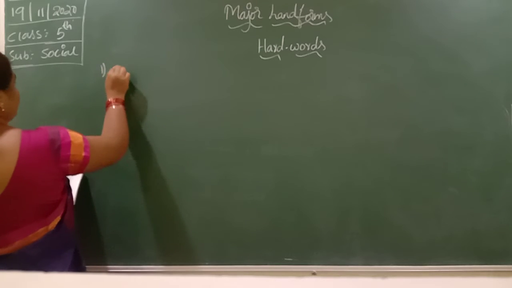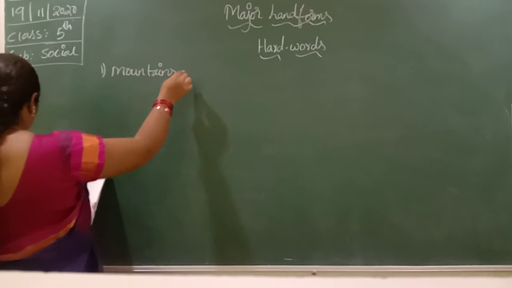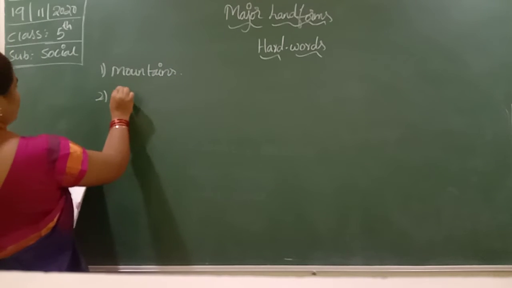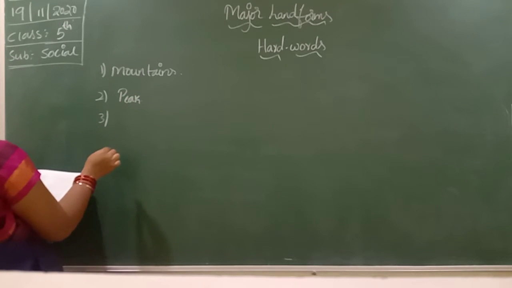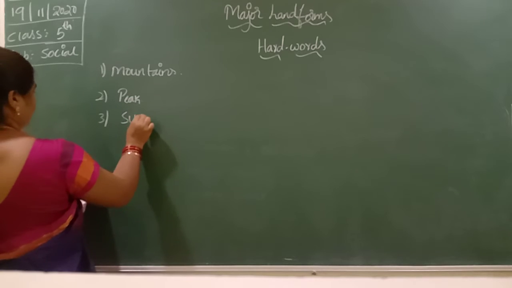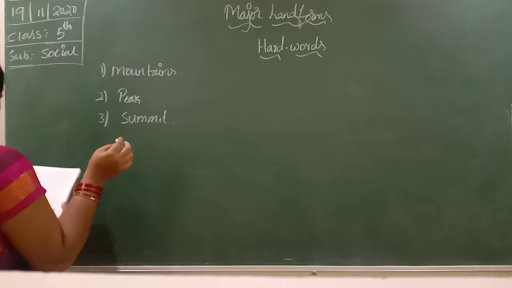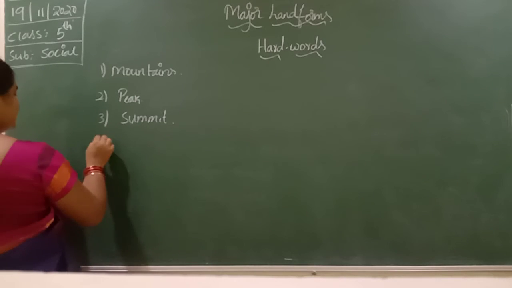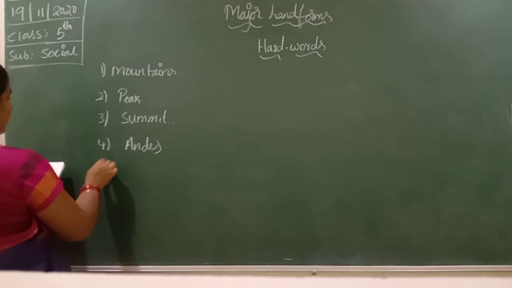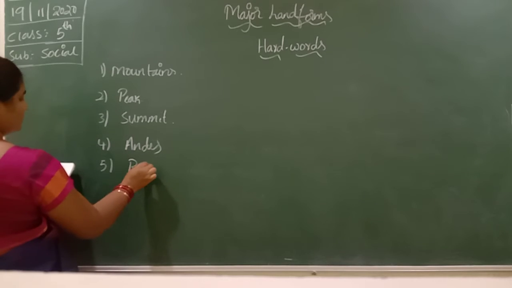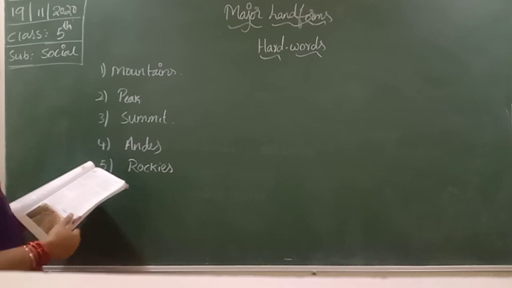Mountains, peak. The conical shape of a mountain is known as a peak, and the peak is also called a summit. Rockies, Andes. Andes is an example of South America, and Rockies is an example of North America.